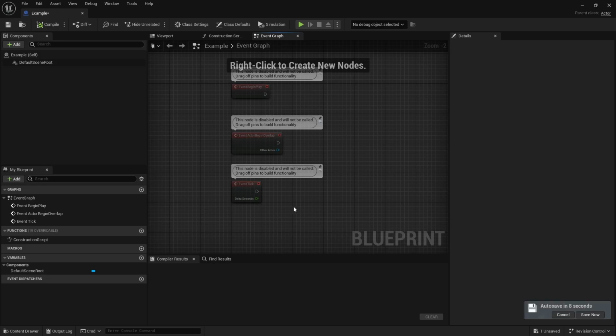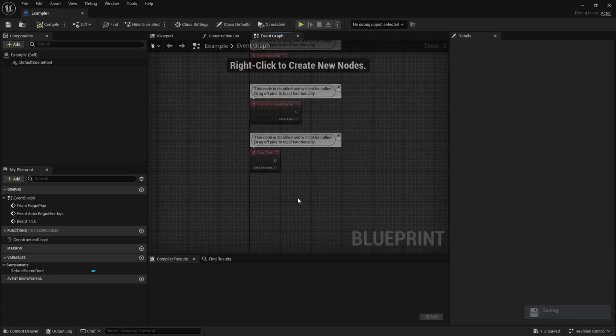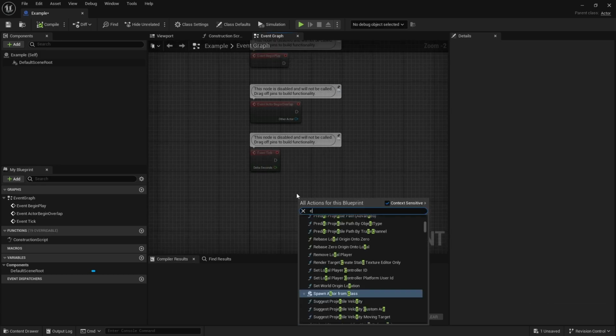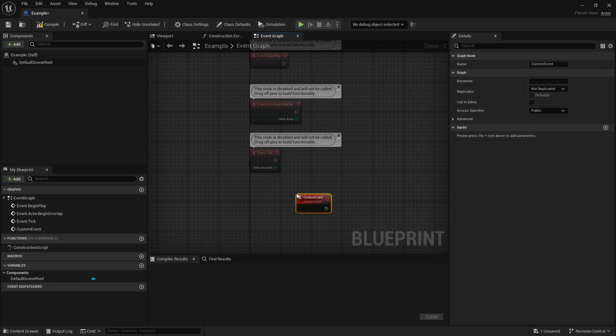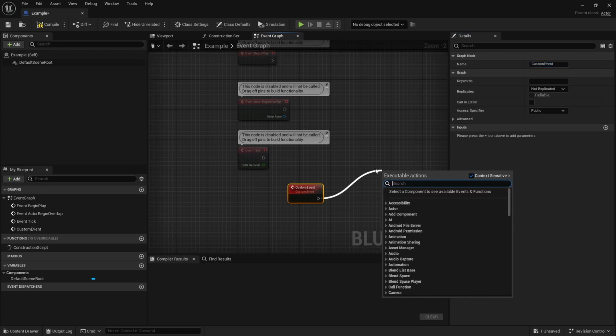The third type of events that you can have are custom events. These events basically mean that they can be triggered whenever you want, so you have more control of it. To create a custom event, you would right click and type custom, and then you have add custom event. In here you can set the name of it, add parameters, and basically then you're going to have to decide when to call this custom event.